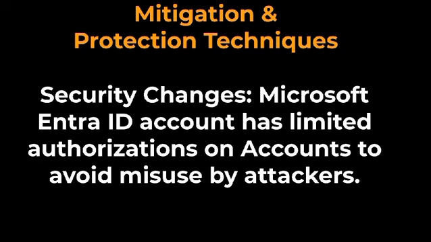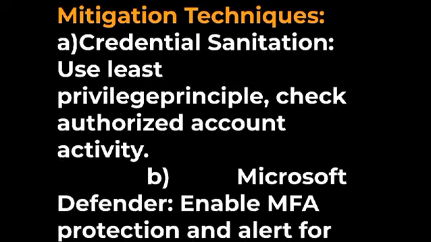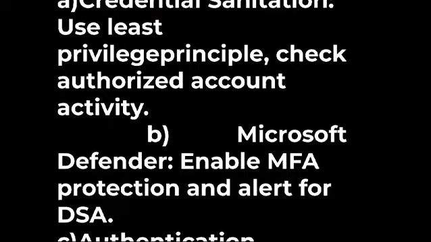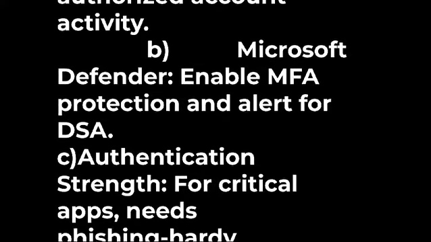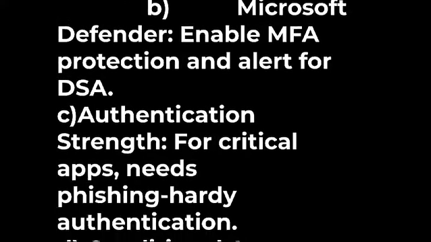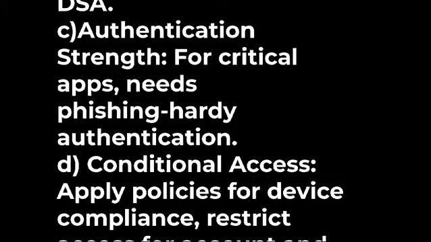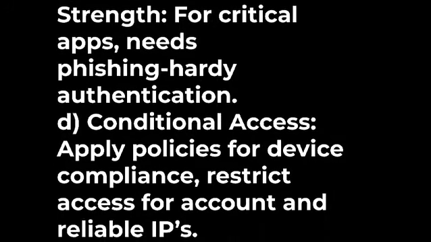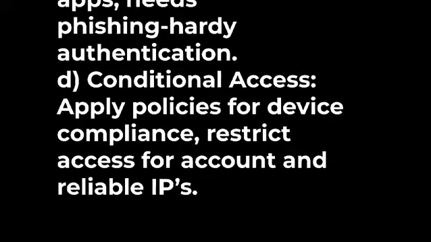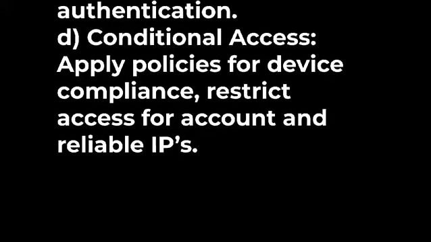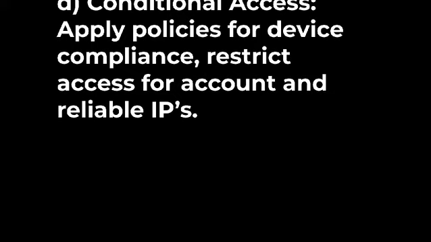Mitigation and protection techniques, security changes. Microsoft Entra ID accounts have limited authorization to prevent misuse by attackers. Mitigation techniques involve password sanitization, using the least privilege principle, and checking authorization and account activity. Microsoft Defender: enable MFA protection and alert for DSA. Authentication strength for critical apps needs phishing-resistant authentication. Conditional access: apply policies for device compliance and restrict access for accounts and reliable IPs.